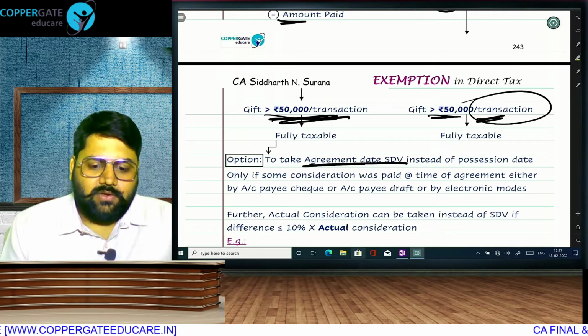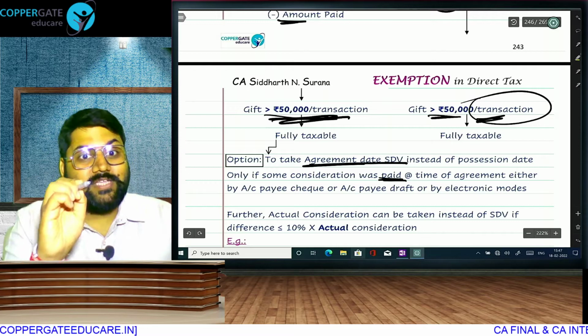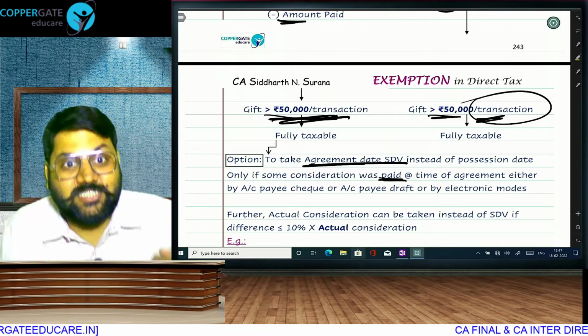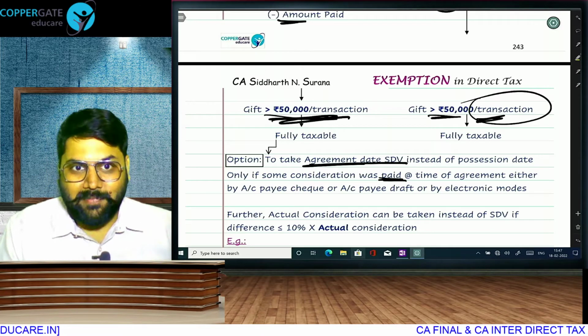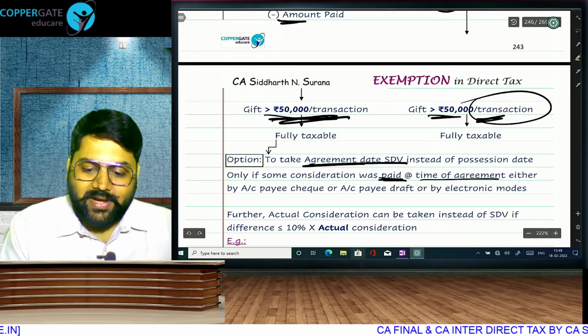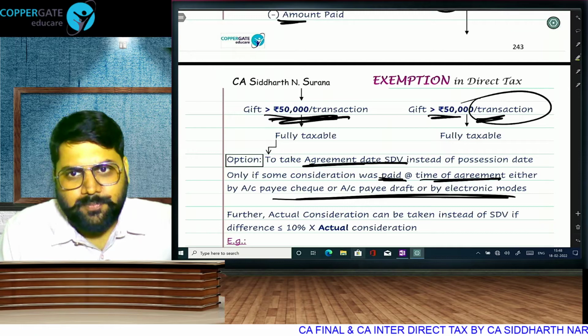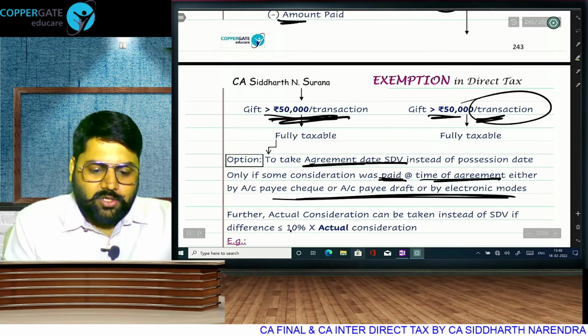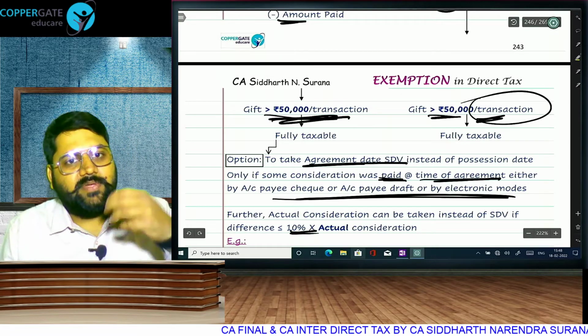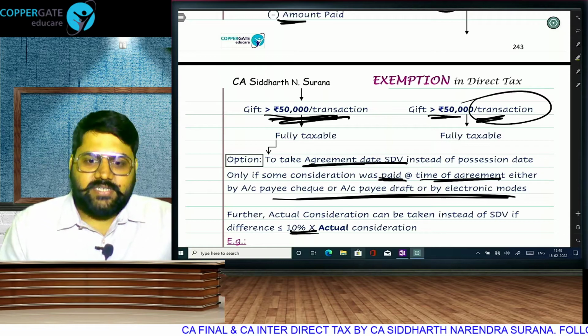Agreement date stamp duty value. If some consideration in those two sections was received at agreement, since it was the seller, here it is the buyer buying at less than market price, so paid at the time of agreement in any of the three allowable modes. Some consideration paid at the time of agreement, and here also a 10% difference will be allowed. If the difference is up to 10%, then no gift.